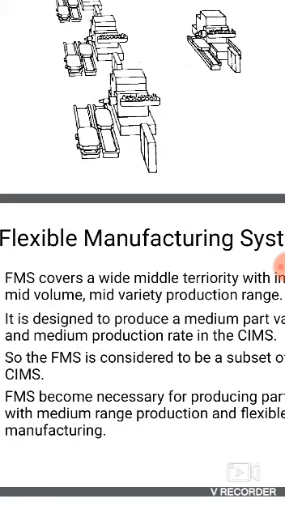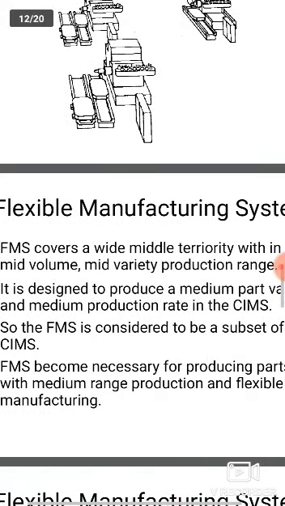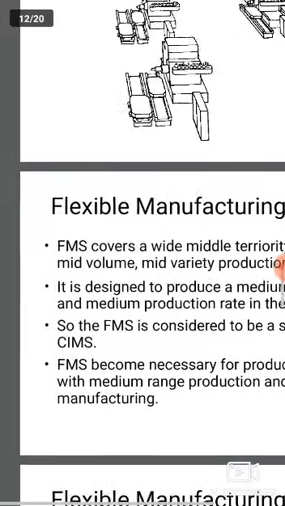This flexible manufacturing cell consists of one or more CNC machine tools, general purpose or special design, with automated material handling and tool changes, capable of automatically machining a wide range of different workpieces.